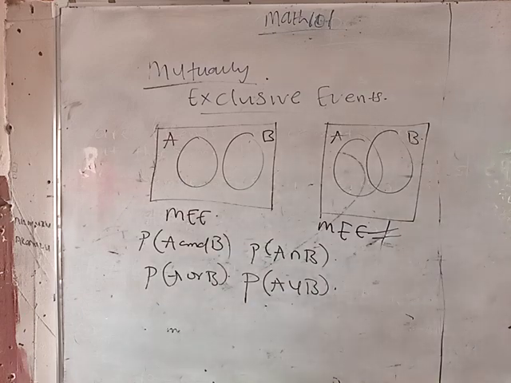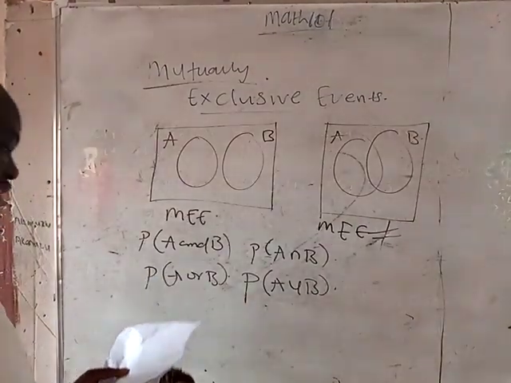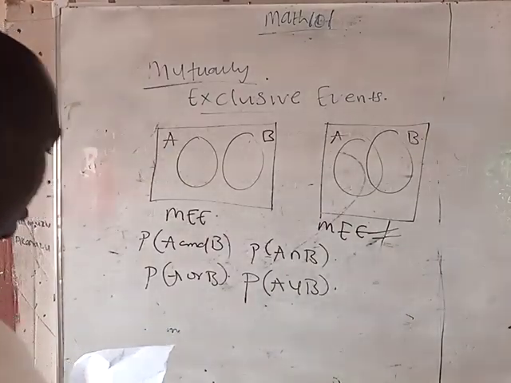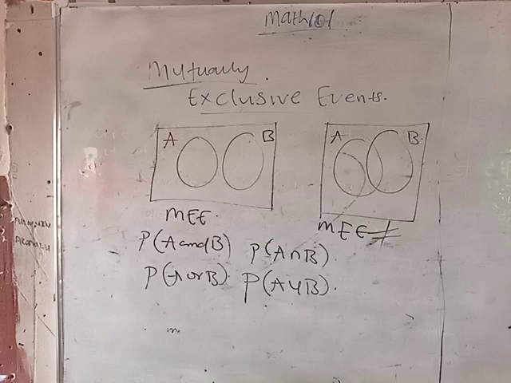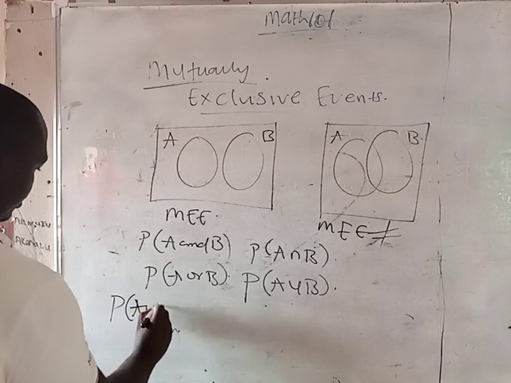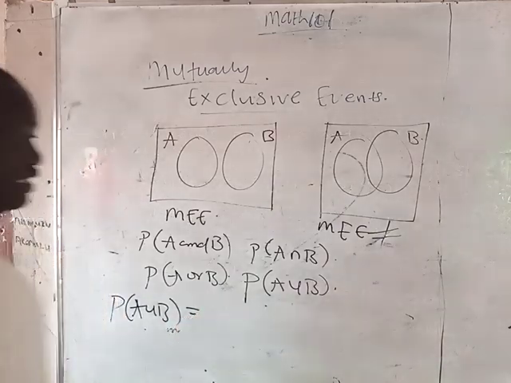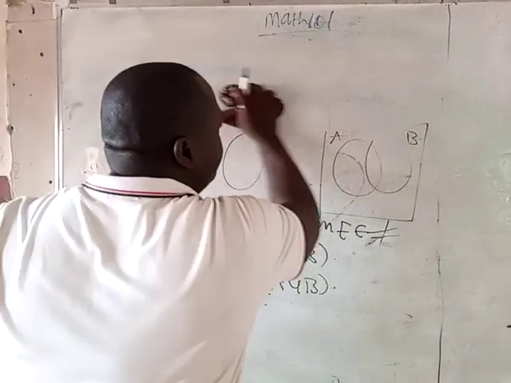Good. Now, we have also a formula for this. For non-exclusive events, for example, the probability of A union B can be represented in a formula. Let me write it here.